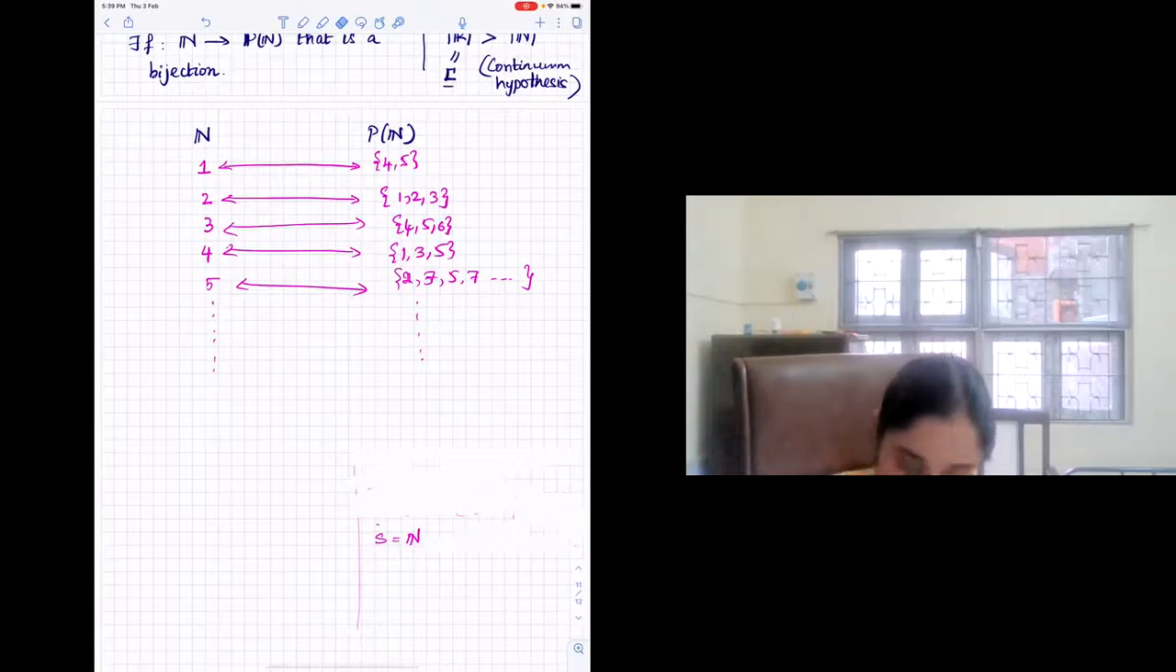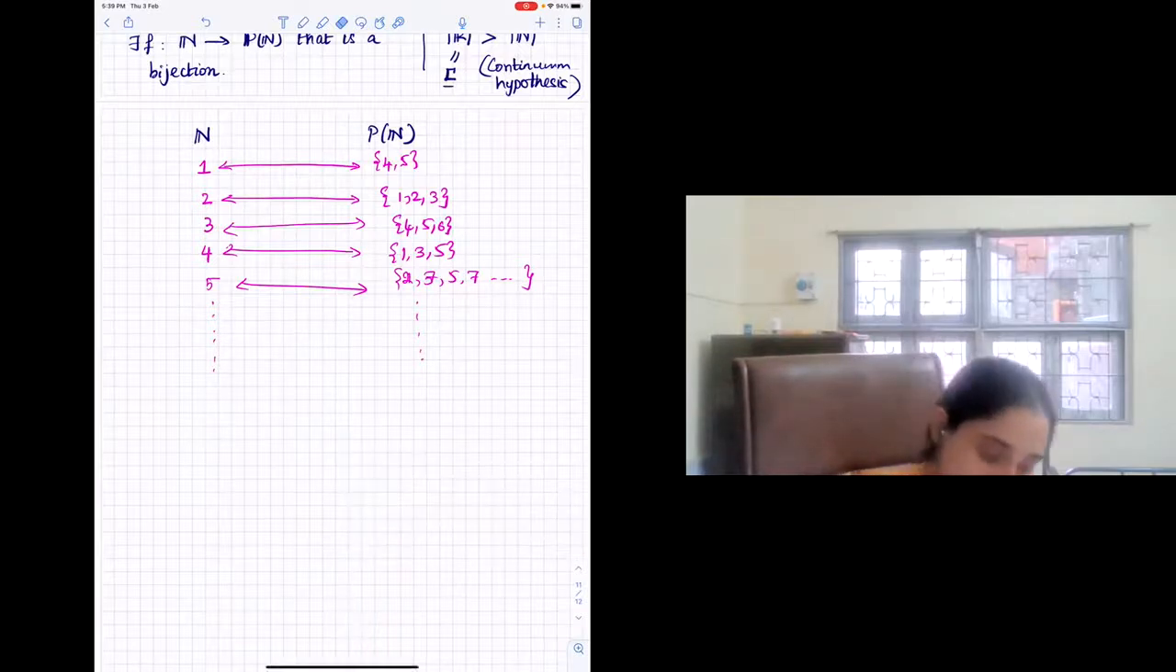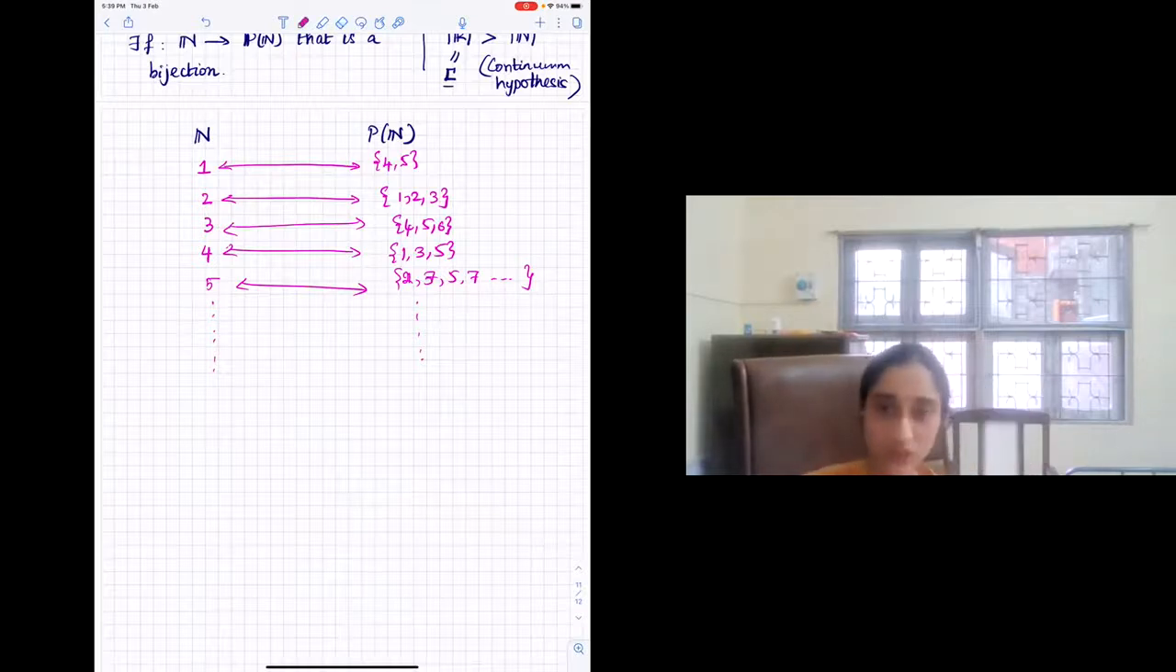I think I can erase this. Are there any questions about the point that he raised? Yeah, if you can formally prove that it is a bijection between P of n and the interval 0, 1, then it is fine.